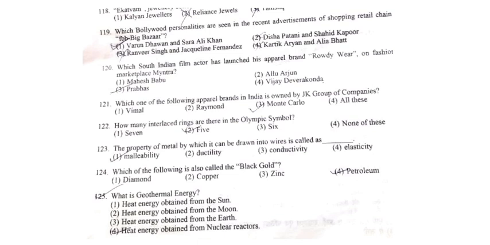Then we have 119th. Which Bollywood personalities are seen in recent advertisement of shopping retail chain FBB Big Bazaar? So that is basically Varun Dhawan and Sara Ali Khan. Then 120th, which South Indian film actor has launched his apparel brand Rowdy Wear on fashion marketplace Myntra? So it was basically Vijay Devrakonda. So he launched his Rowdy Wear fashion apparel on Myntra. Then we have 121. Which one of the following apparel brands in India is owned by the JK group of companies? So it is Raymond.